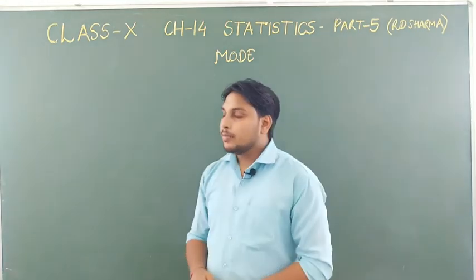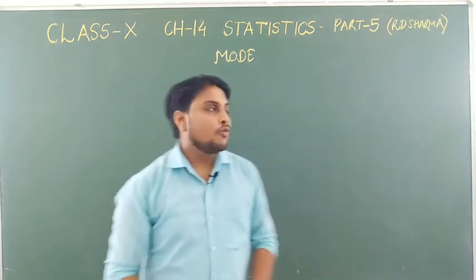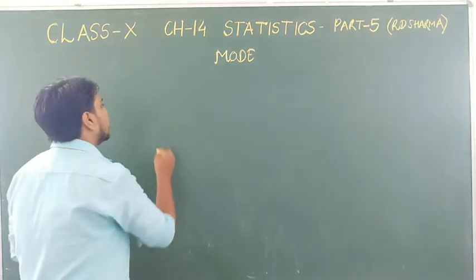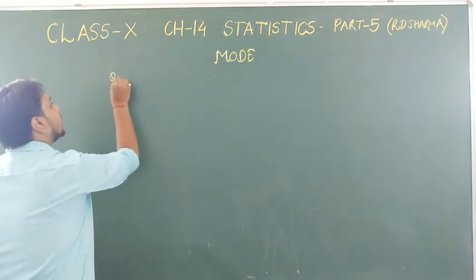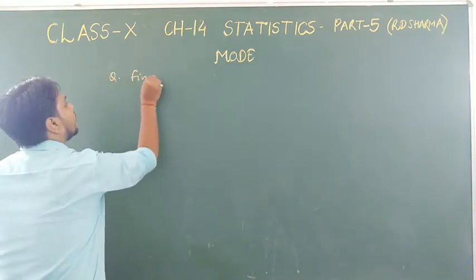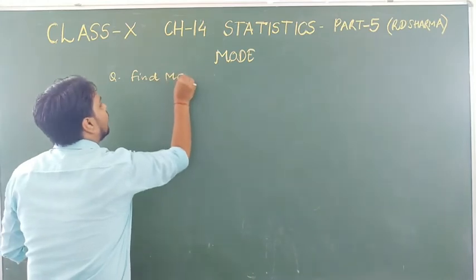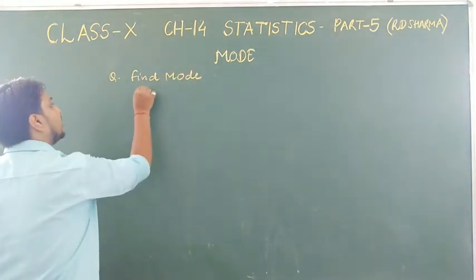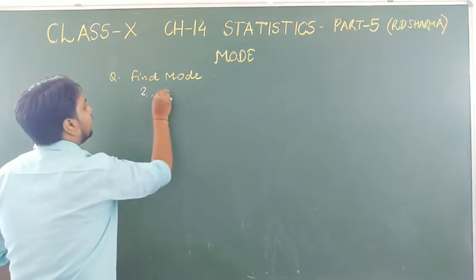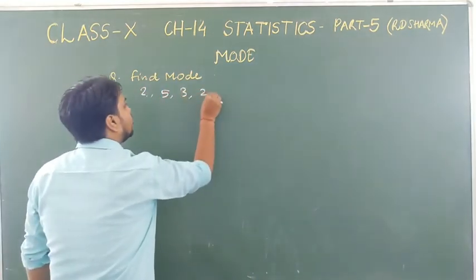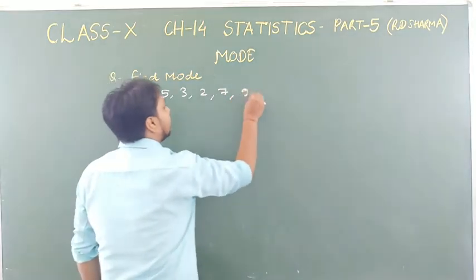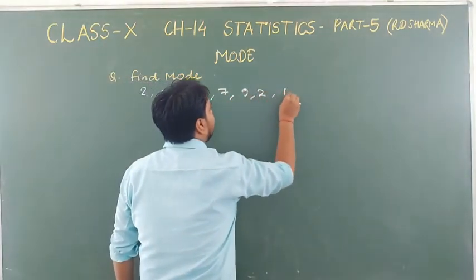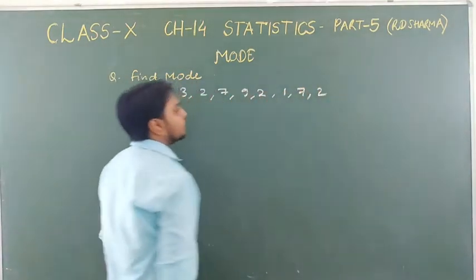Remember students, in class 9 what kind of questions we used to study? Questions like: find the mode, with some observations given, like 2, 5, 3, 2, 7, 9, 2, 1, 7, 2.